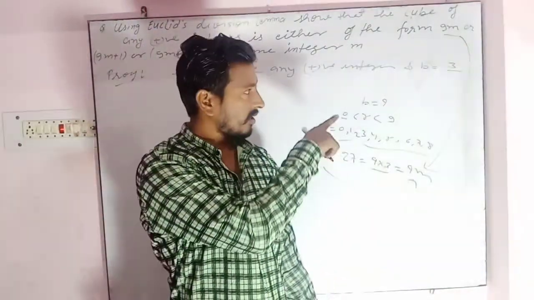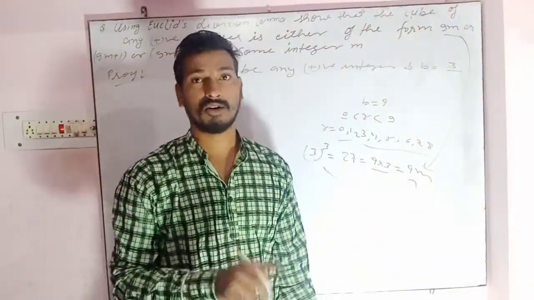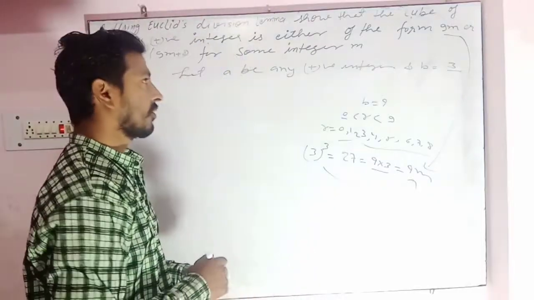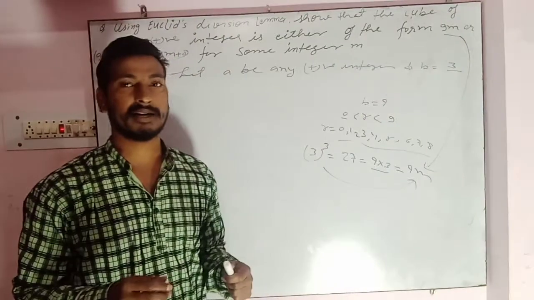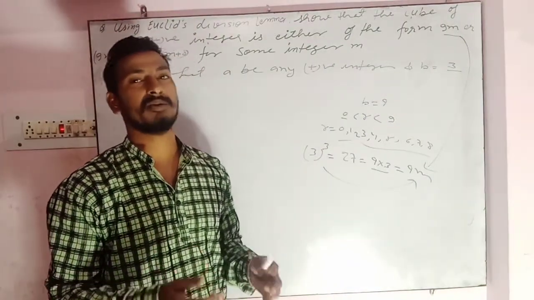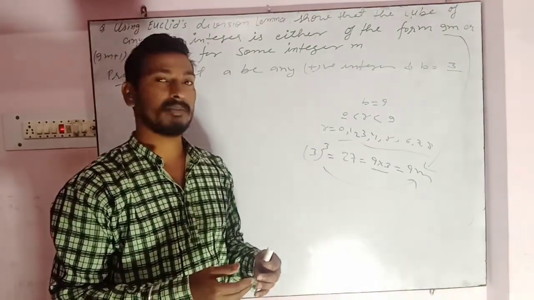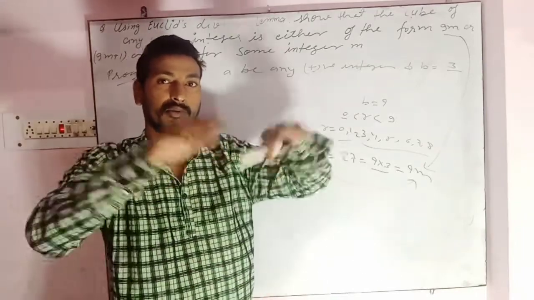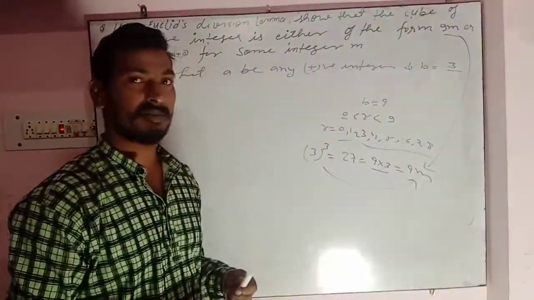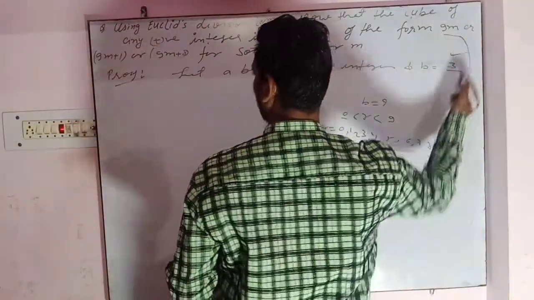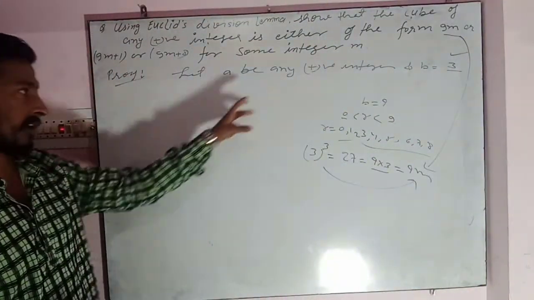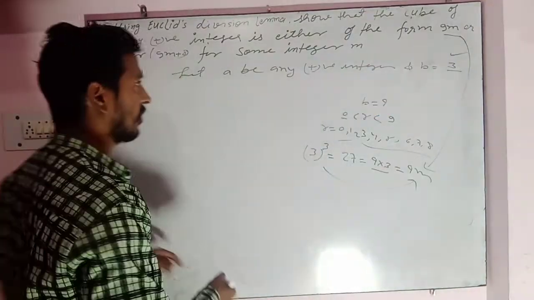It would also be true if we let b is equal to 9, but the value of r would be in a wide range and it would be difficult to solve. That's why we should take b is equal to 3, not 9.